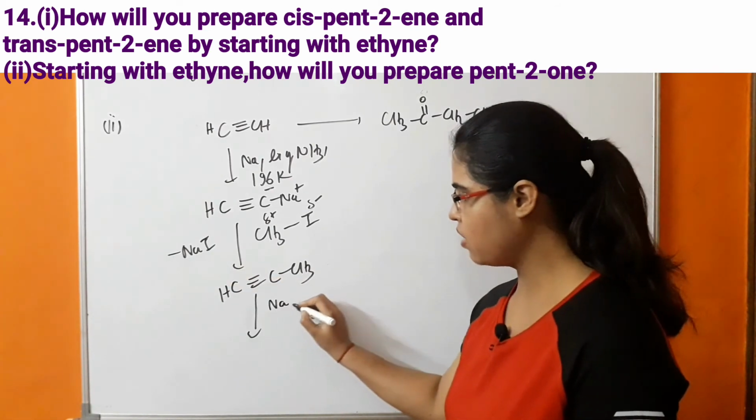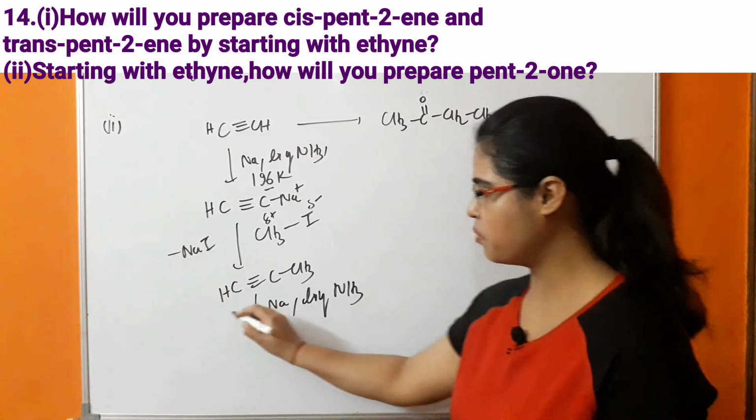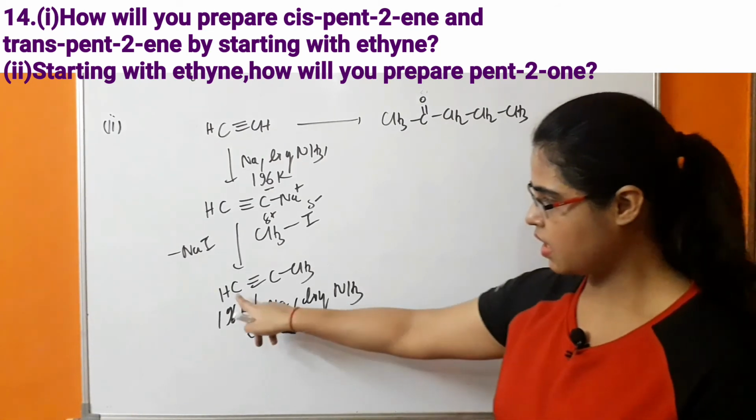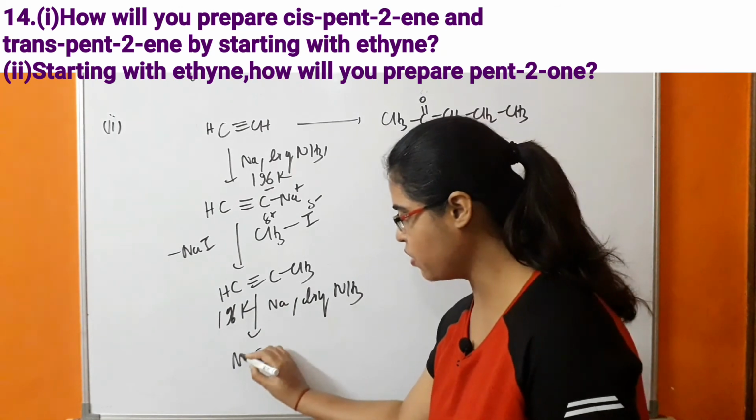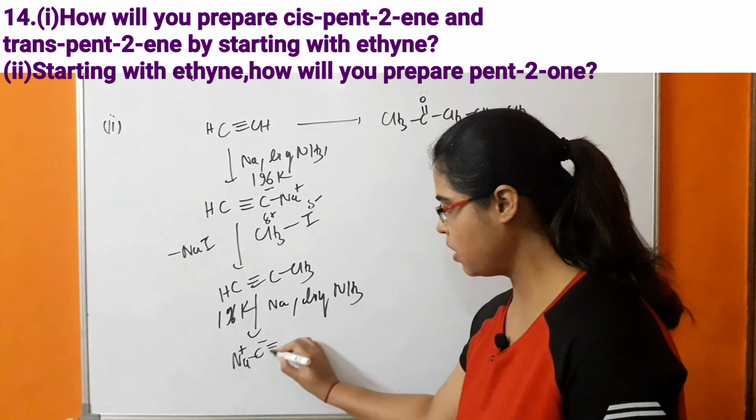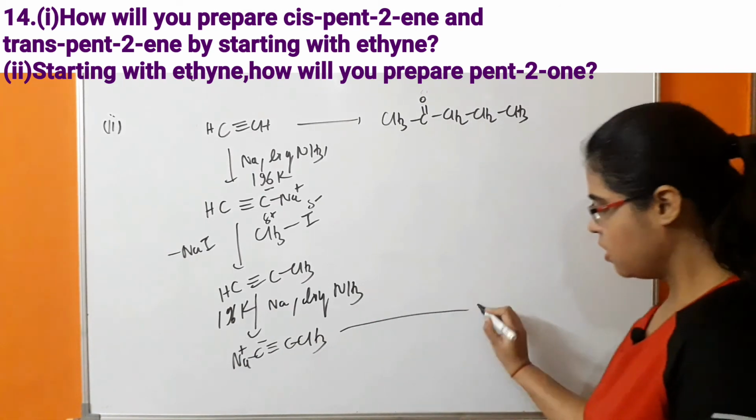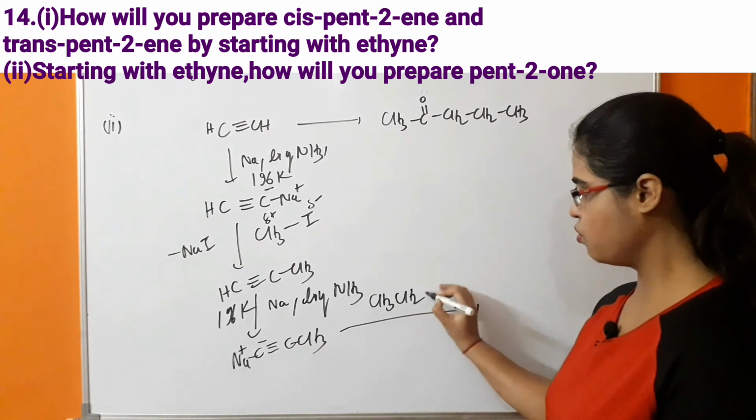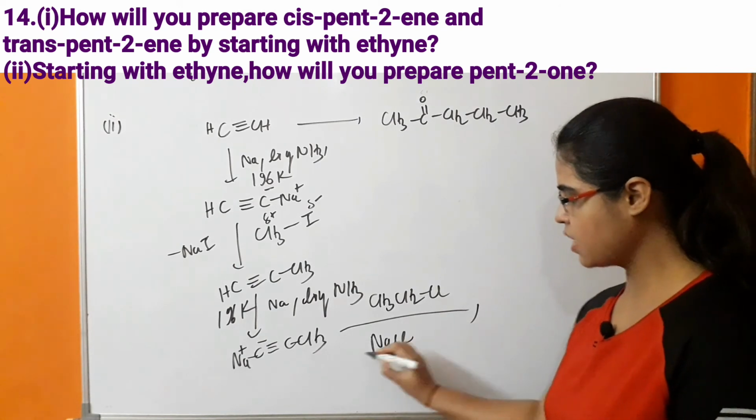Further, this propyne will react with sodium in the presence of liquid ammonia, and the temperature of the reaction is 196 Kelvin. So what is happening? There is one acidic hydrogen present, due to which there will be formation of the sodium salt. Na has a positive charge, carbon has a negative charge: CH3 C triple bond C Na will be formed. Further, this salt will react with CH3 CH2 Cl. So there will be removal of NaCl.